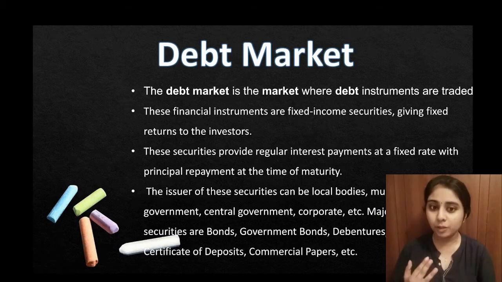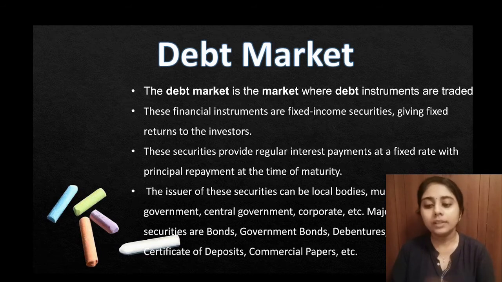So the debt instruments give a fixed return to the investors and give back the principal amount at the time of maturity. The issuers of these securities can be local bodies, municipalities, state governments, the central government or corporates, etc. Major debt market securities are bonds, government bonds, debentures, treasury bills, certificates of deposit, commercial papers, etc. These are the main types of debt market securities.